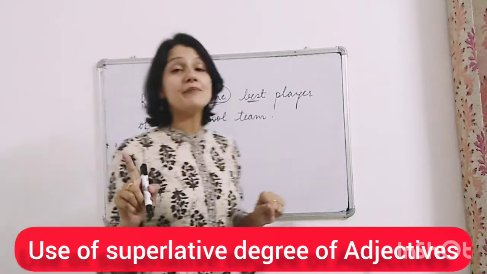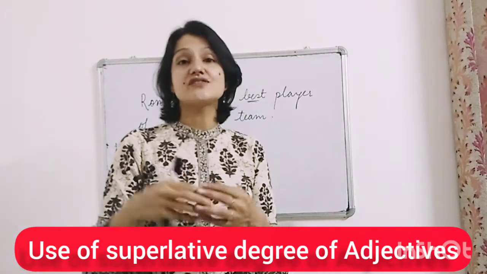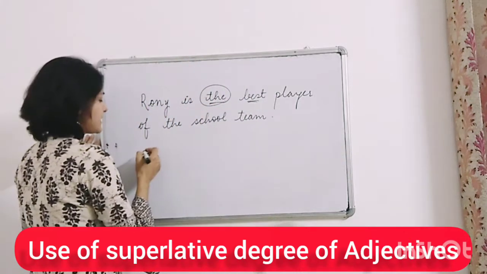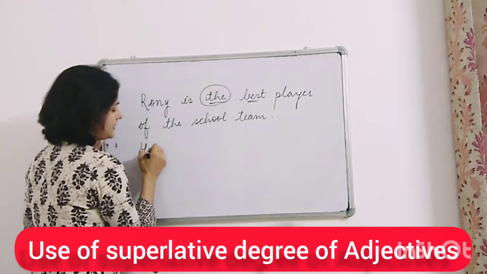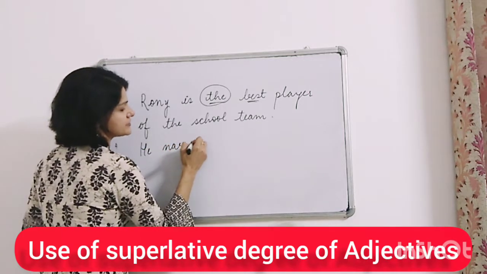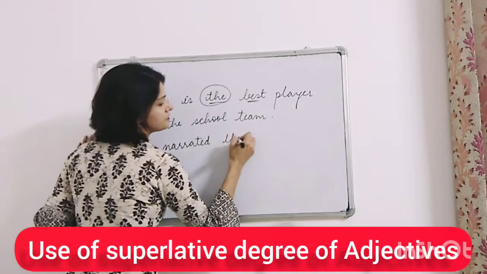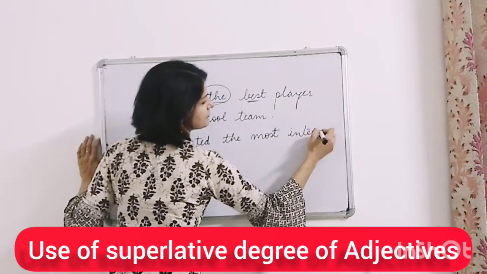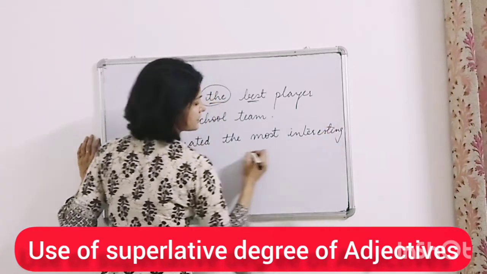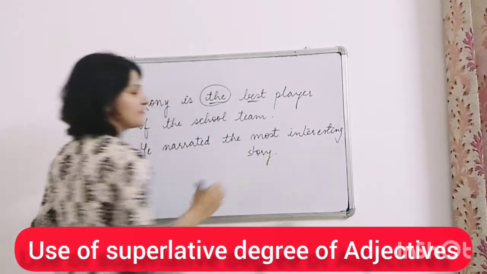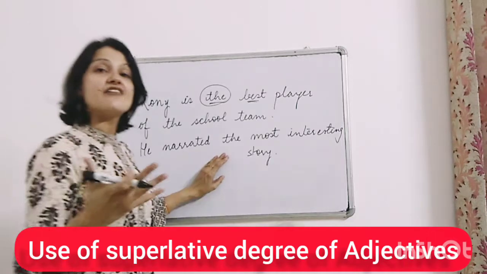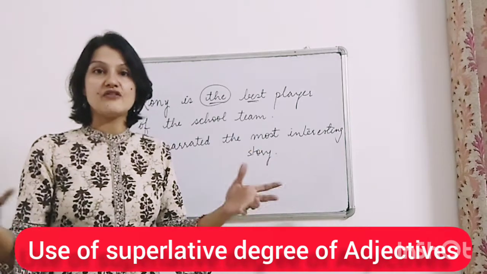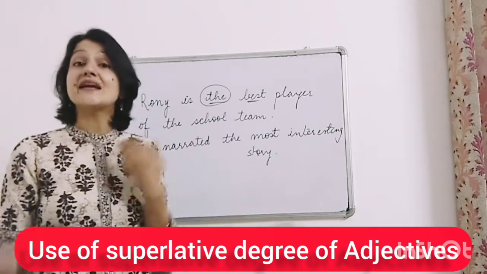But you have to remember that there are some adjectives which use 'most' also, right? For example, we can say he narrated the most interesting story, right? Now there was a competition where 12 participants narrated their story.